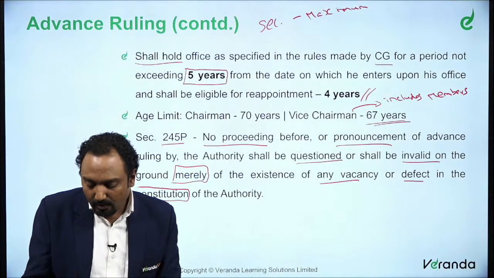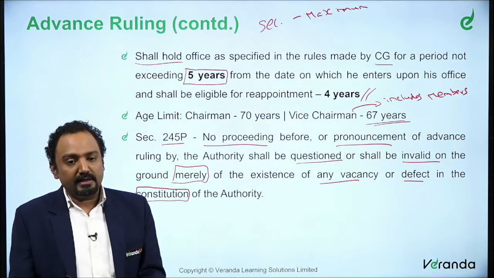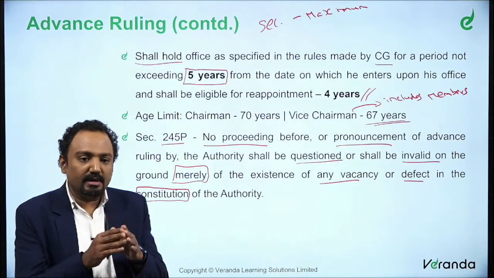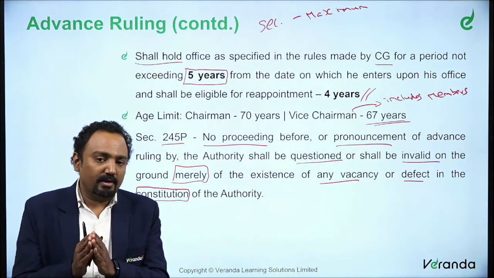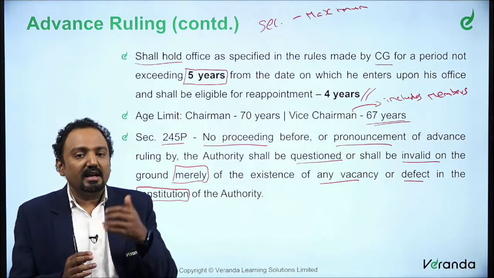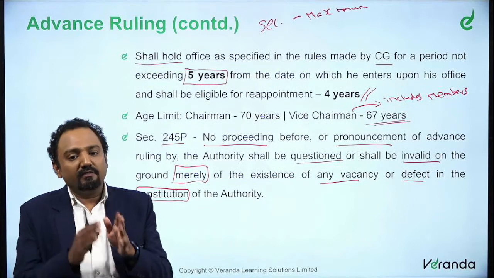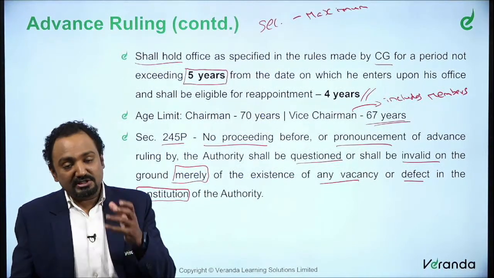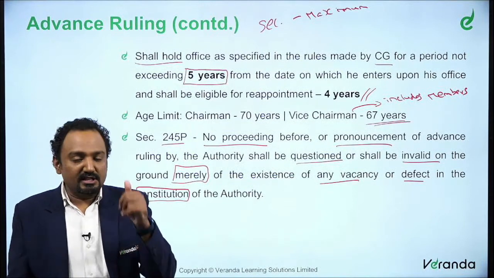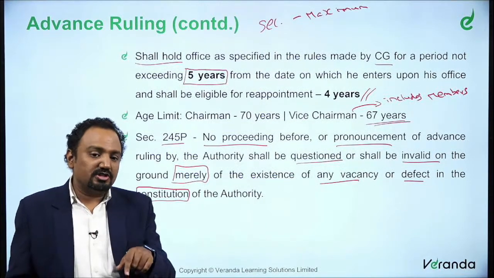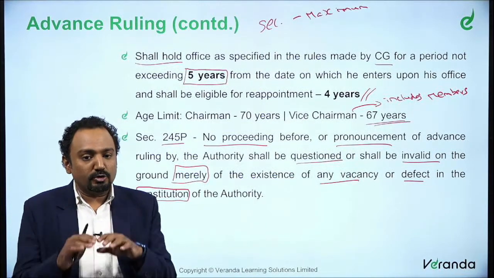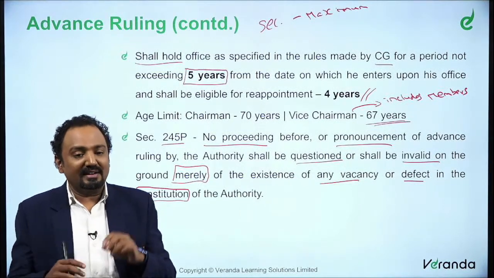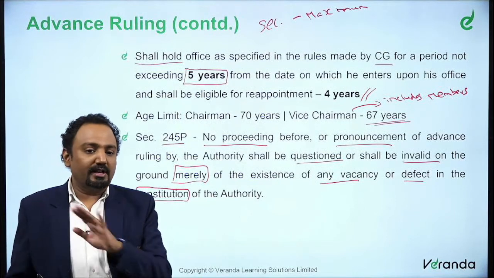Again, what they are trying to say in 245P is, yes, I have said there must be a chairman, a vice chairman, and a set of team, revenue member, law member. A bench must comprise either a chairman or vice chairman with this revenue member and law member. But just because there is a vacancy there, just because there is a defect in that constitution, can we say the proceedings is not valid? The pronouncement of the advance ruling is not valid. Can we say this? No, we cannot say this.